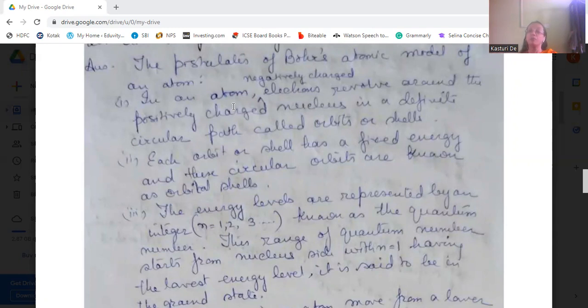These energy levels are represented by the integer n, equal to 1, 2, 3, 4, and so on, and are known as quantum numbers. The range of quantum numbers starts from the nucleus side, n equal to 1, then 2, then 3, then 4, as the shell increases.